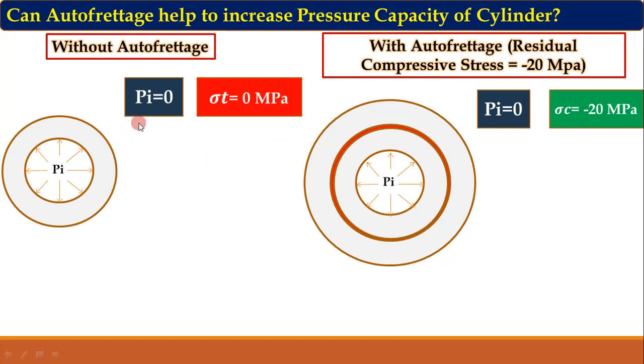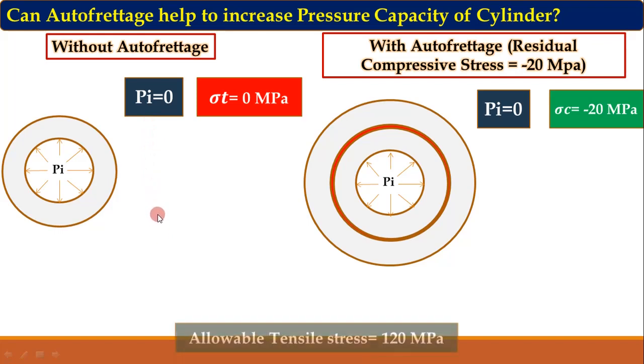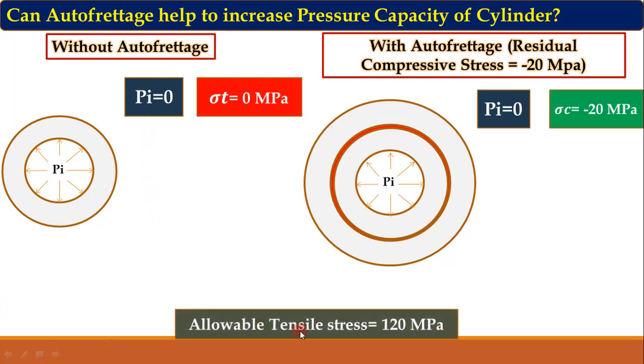Now we'll check what happens when we increase the pressure in the cylinder without autofrettage. The allowable tensile stress for the inside cylinder and the cylinder without autofrettage is the same, because the material and dimensions are the same. It is 120 megapascal. Now let's increase the pressure.